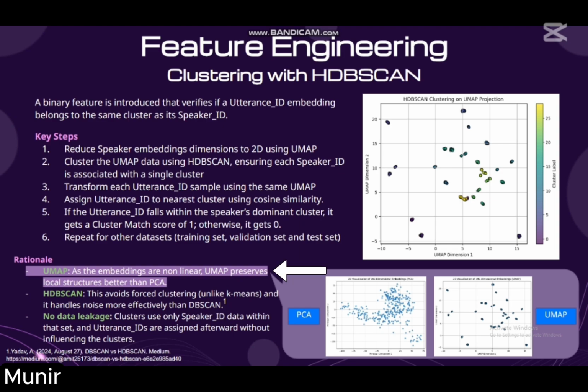As for the rationale, we use UMAP because it separates the speaker clusters better than PCA, as seen here. We use HDBSCAN because there are some utterance IDs that do not belong to any speaker, and we do not want them to be falsely classified with another speaker cluster. Also, HDBSCAN handles noise more effectively than DBSCAN.